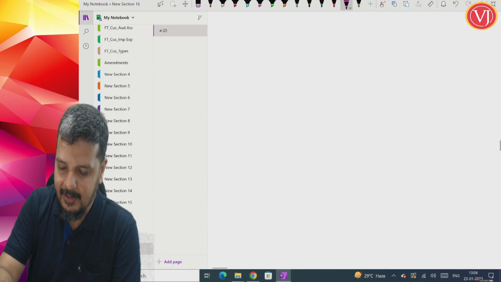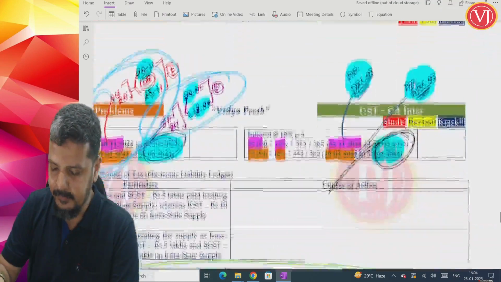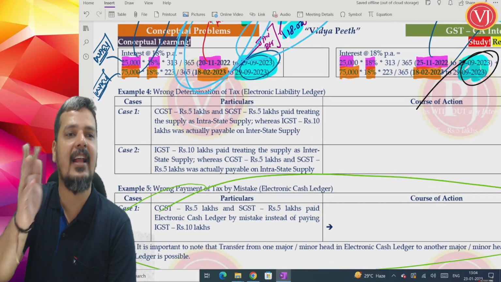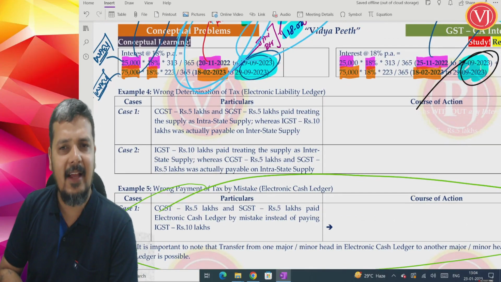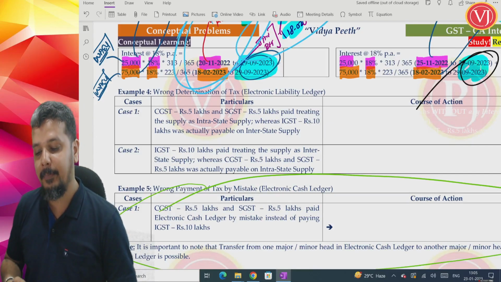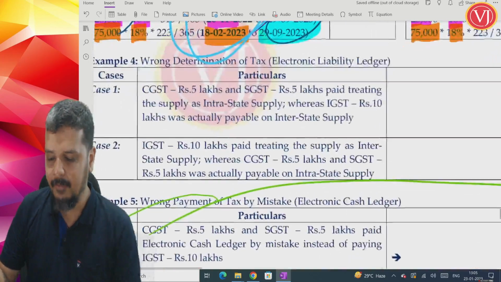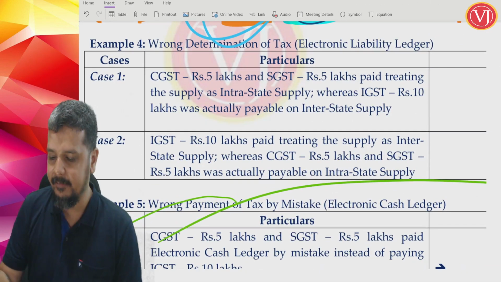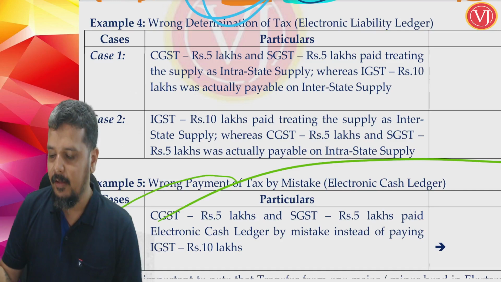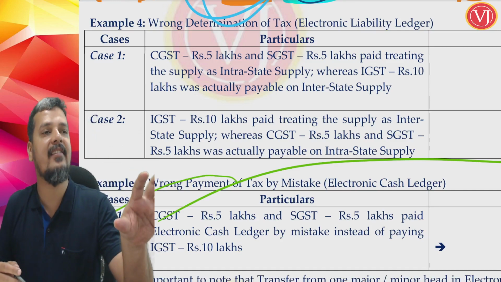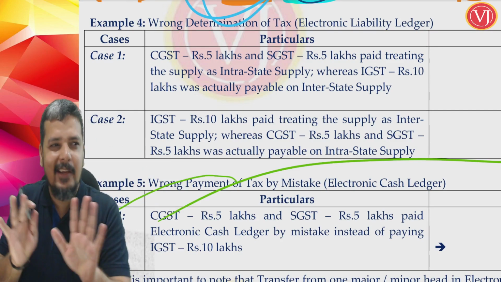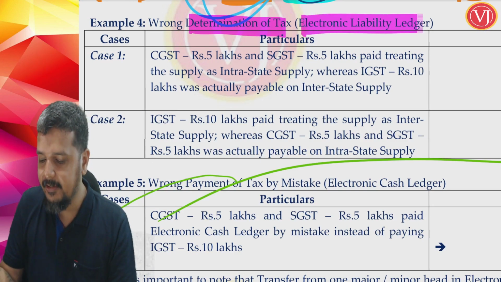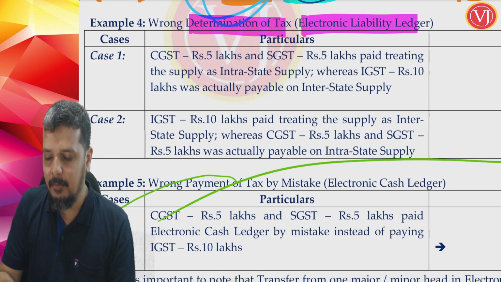One small other example which is given there, which is not about a special thing. Example 5 is all about cash ledger, transfer from one cash ledger to another cash ledger, that we have discussed. Example 4 is pretty interesting. Focus on example 4, which is all about wrong determination of liability. It is not about having an amount in cash ledger and paying some other liability. It is not at all that. It is a different scenario. It is wrong determination of liability. You will understand the moment I start.